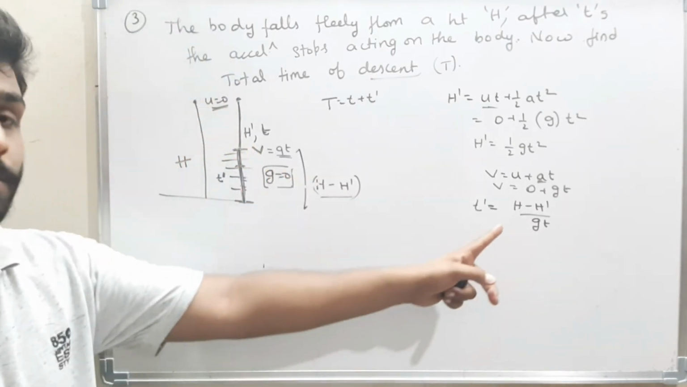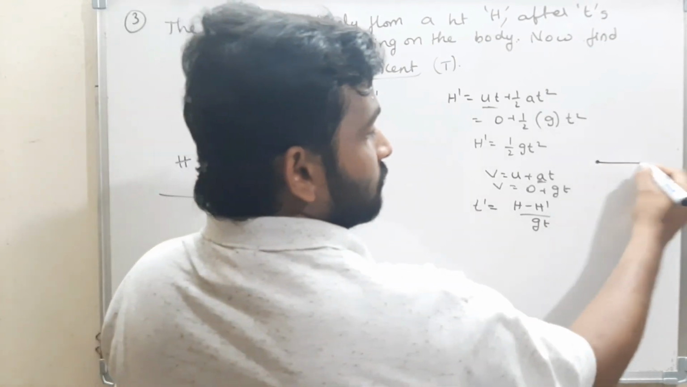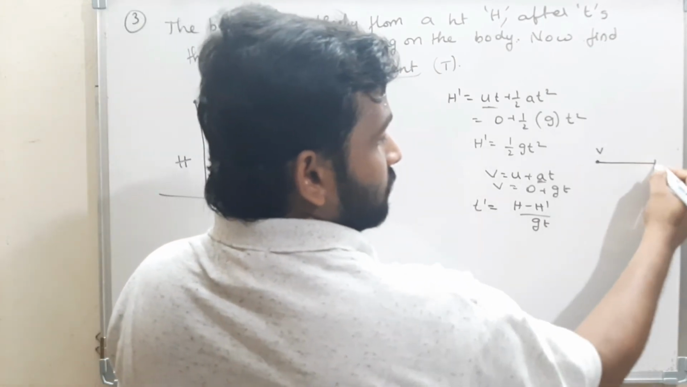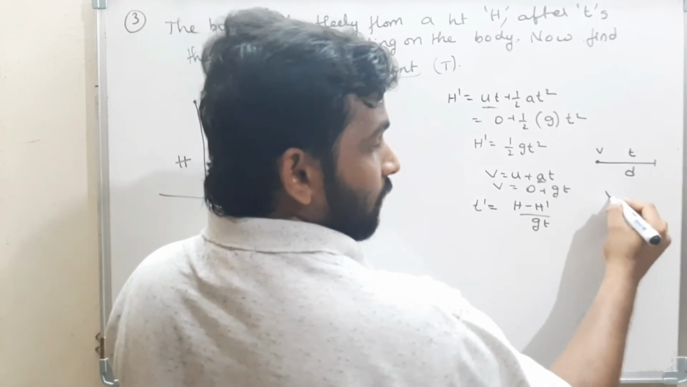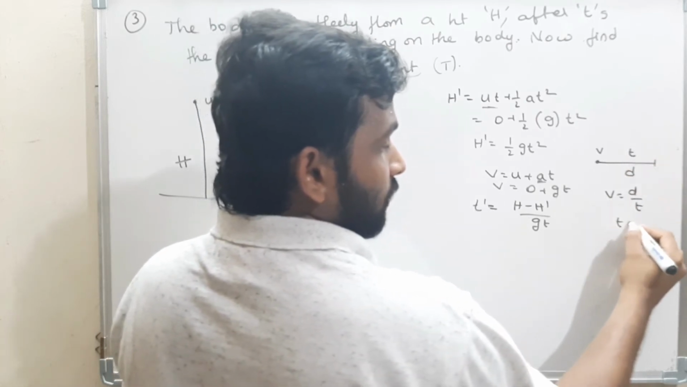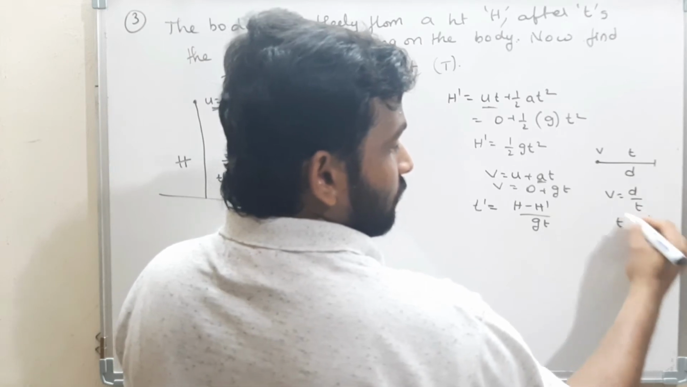Can you understand this point? The body is moving with a uniform velocity v. The distance traveled by the body is d, and the time taken is t. They told us to find t. Velocity is equal to displacement by time, so time is nothing but distance by velocity. The same thing I am using.